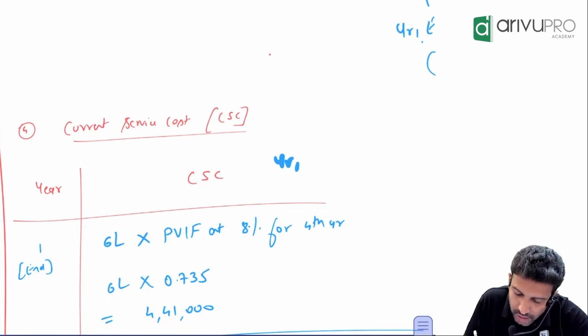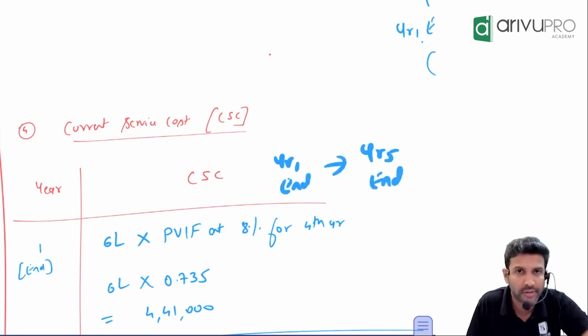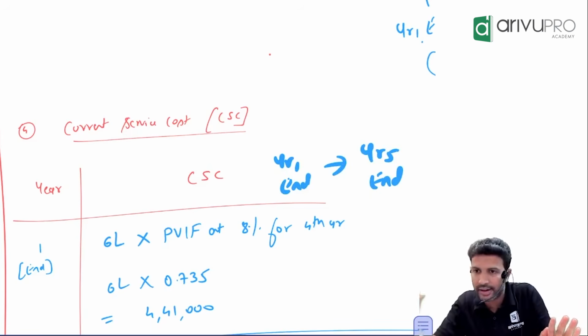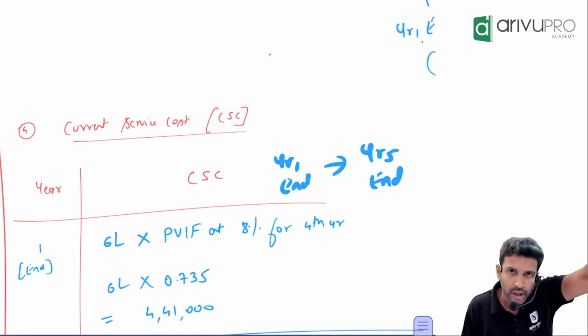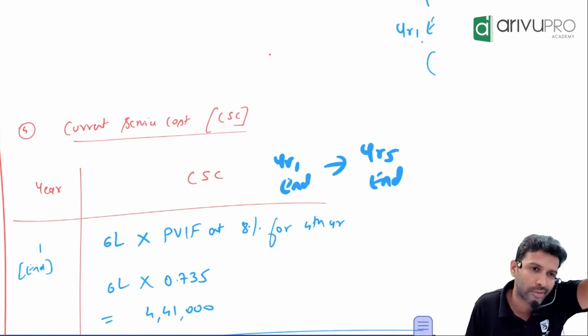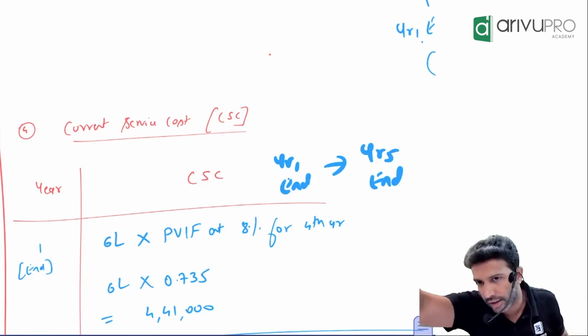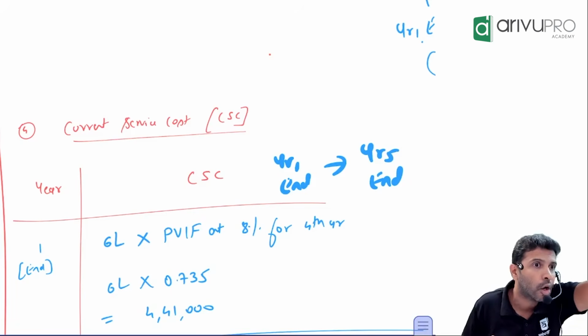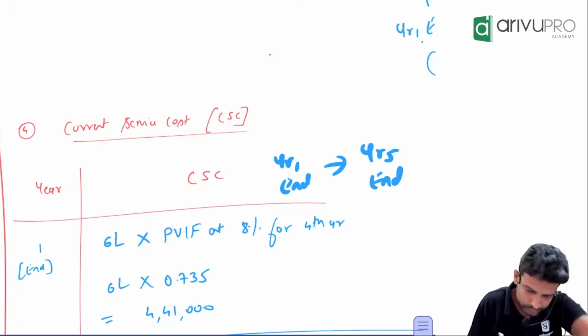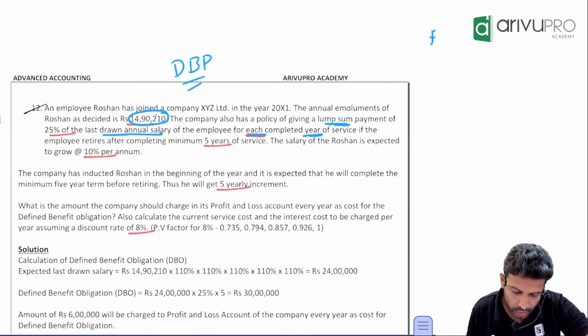Count from year 1 ending to year 5 ending, how many years? Year 2, year 3, year 4, year 5. Yes, sir. This benefit will be settled after 4 years. Agreed? Pakka?